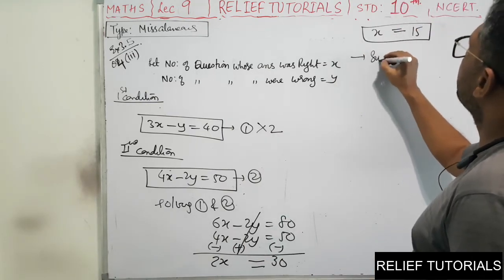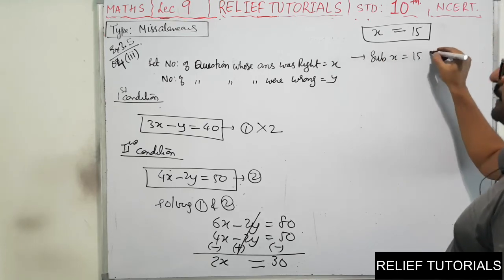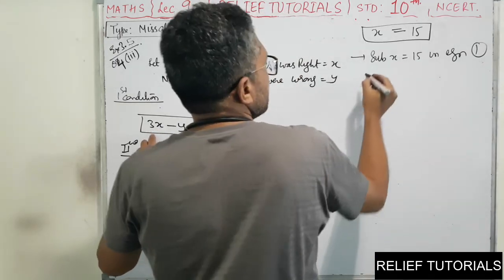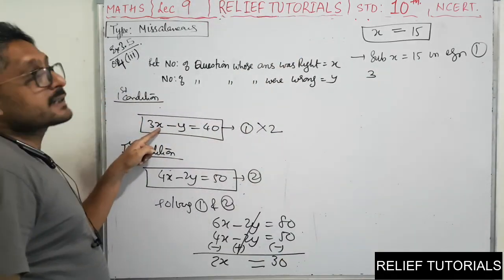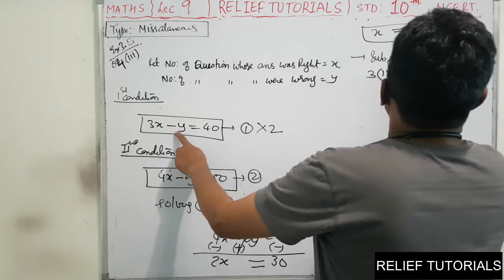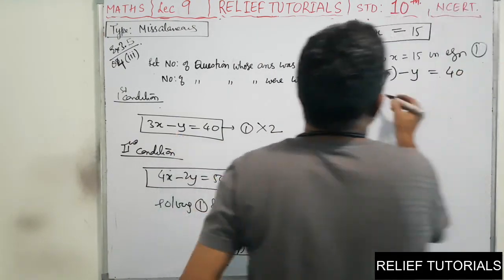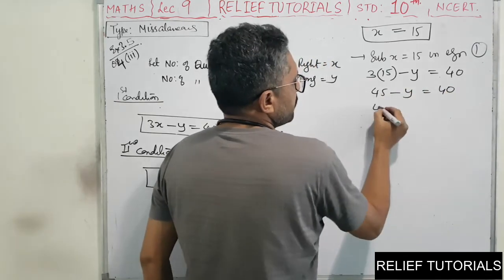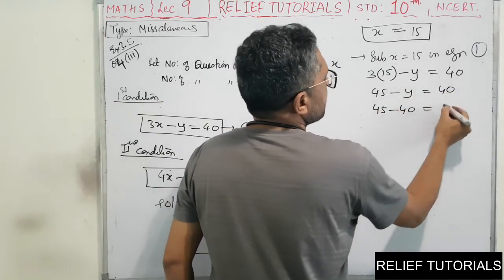Now substitute x equal to 15 in equation 1. Okay, come. This is equation 1. See, so 3x, x is how much? 15. So 3 into 15 minus y is equal to 40. So 45 minus y is equal to 40. So 45 minus 40 is equal to y.